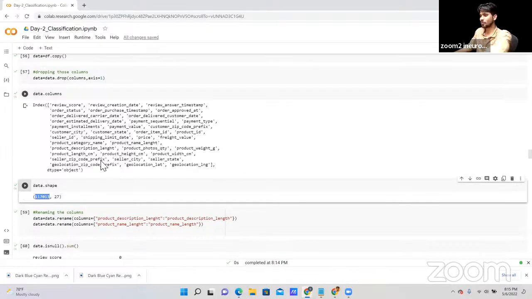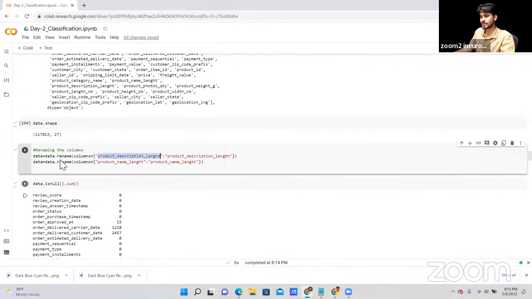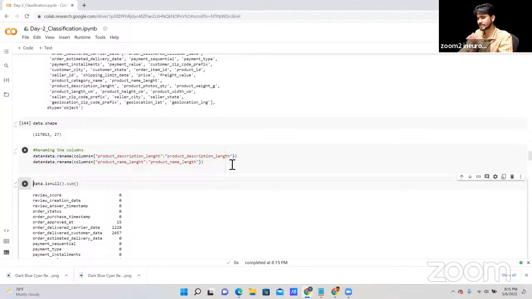Okay. Now I'm going to change our column names. Here you can see the product description length, I'm going to change it with this one, and the product length I'm going to change with this one, product name length. Okay. So let me rename this the same way. I'm just renaming our data.